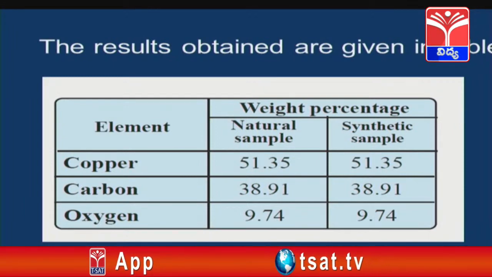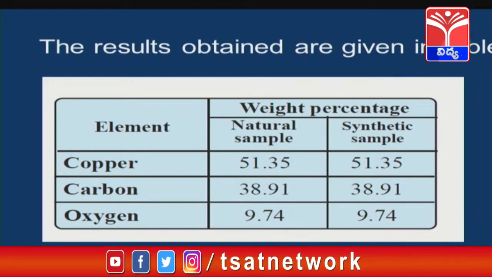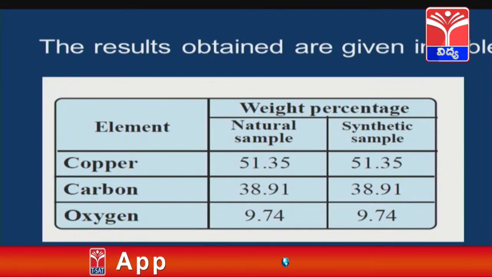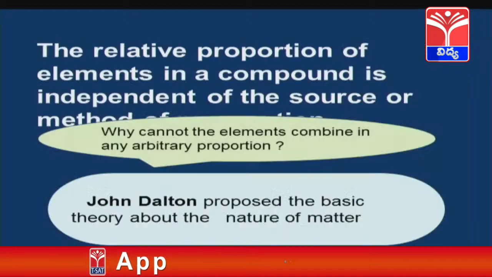In the same way, the weight percentage of carbon is 38.91 in the natural sample and 38.91 in the synthetic sample. That means the weight percentage of carbon remains the same in both. And in the same way, the weight percentage of oxygen is also similar in the natural and synthetic samples, that is 9.74. So from that he concluded that the relative proportion of elements in a compound is independent of the source or method of preparation. This is the law of constant proportions.